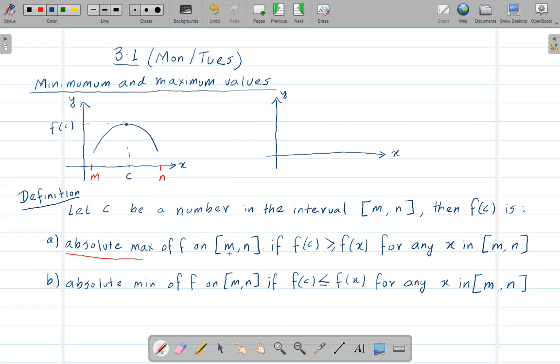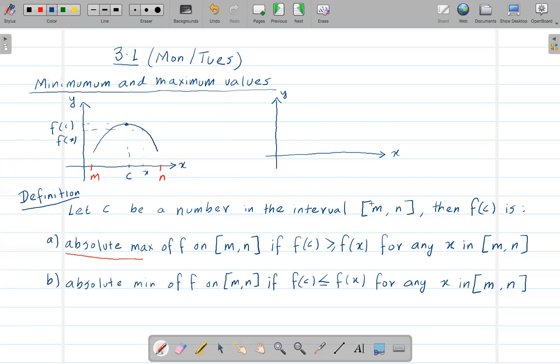On m and n, if f of c is greater than or equal to f of x for any x in m and n. So that means there could be any other x values; the x value could be anything. There is another x value, which is again in this interval. If I pick any x here, that f of x is obviously going to be less than f of c, right? That's what I'm saying here. If I pick this x here, this f of x is obviously less than f of c.